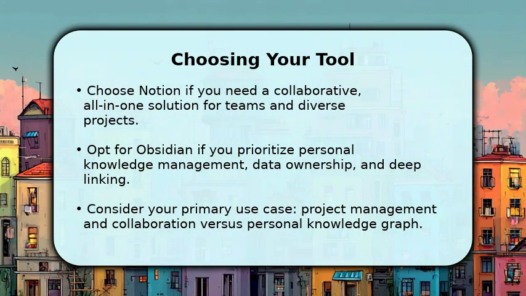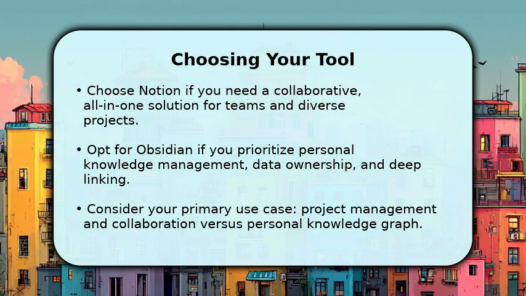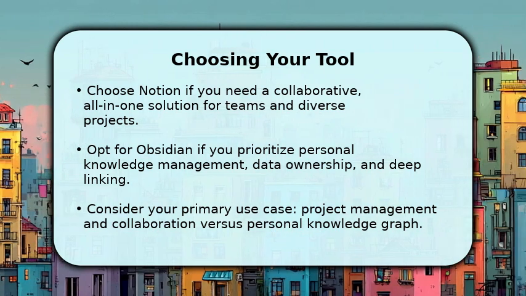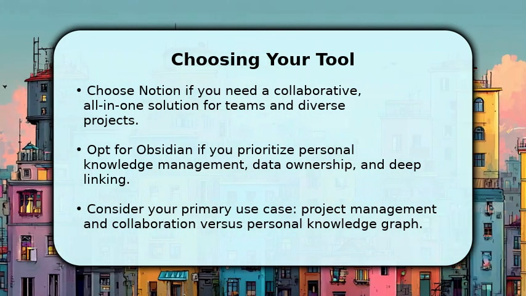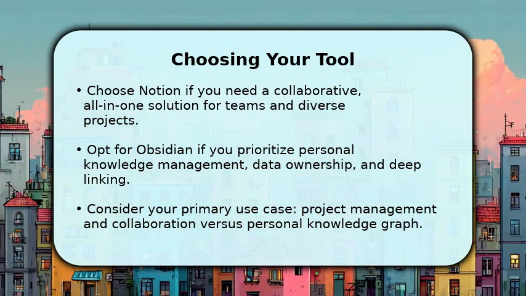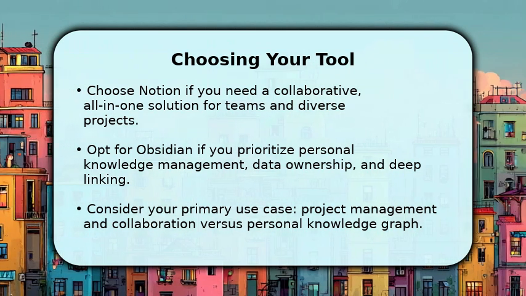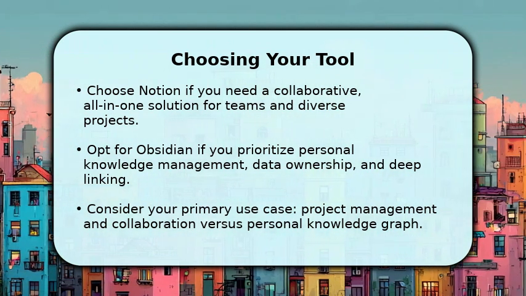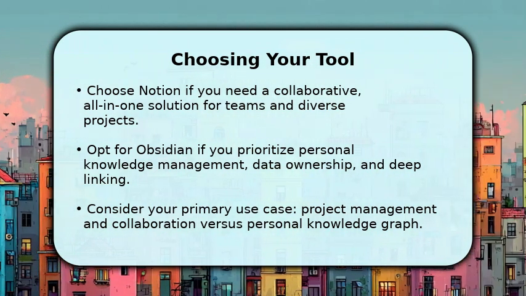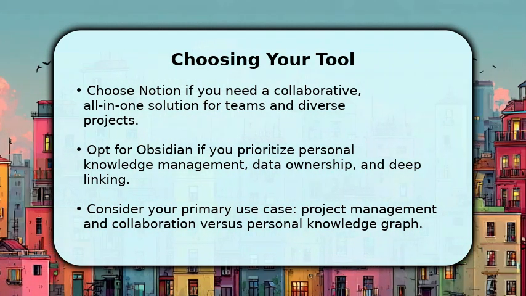To decide which is better for you, consider your primary needs. Choose Notion if you require a collaborative, all-in-one solution for teams, encompassing project management, task tracking, and shared documentation. Opt for Obsidian if your priority is personal knowledge management, ensuring data ownership, and building a deeply interconnected web of ideas. Ultimately, the best tool aligns with your specific workflow, whether it's for team collaboration or individual knowledge cultivation.